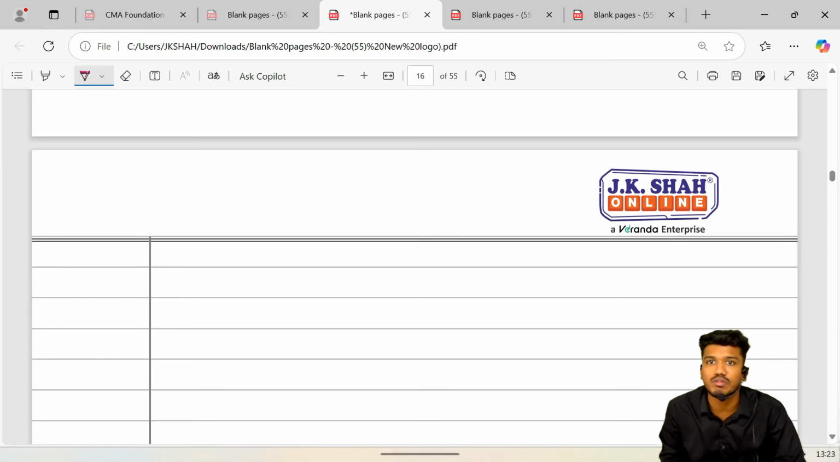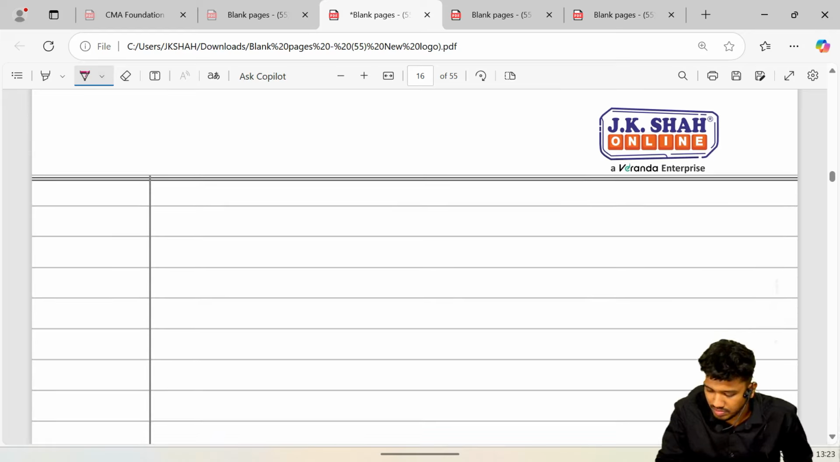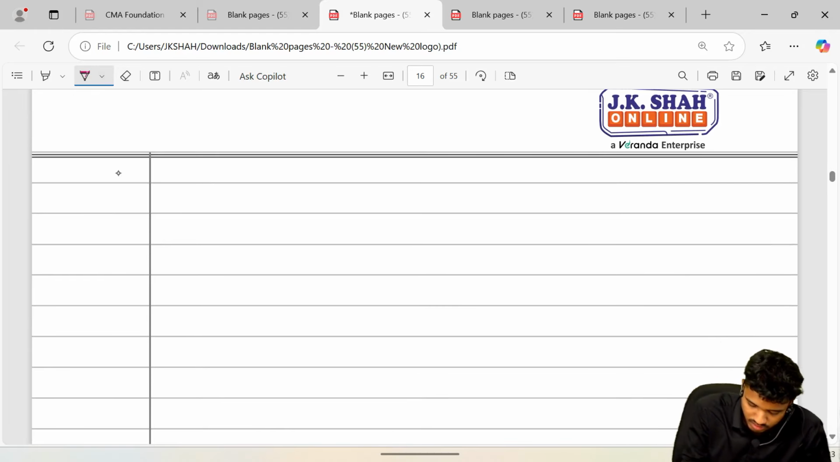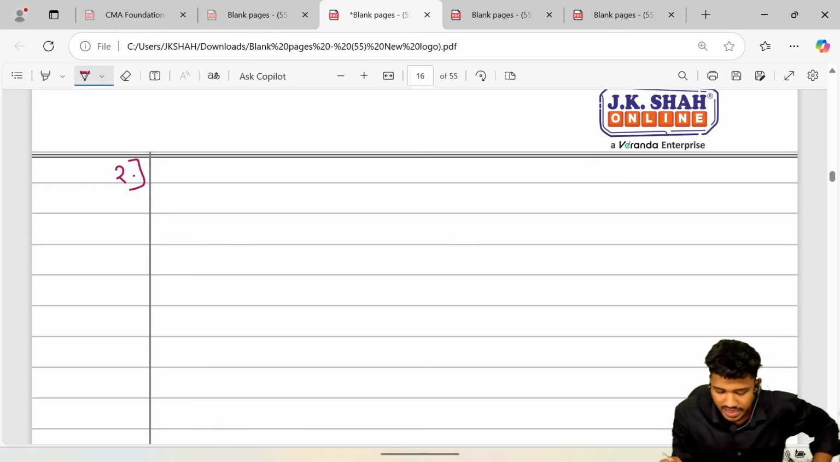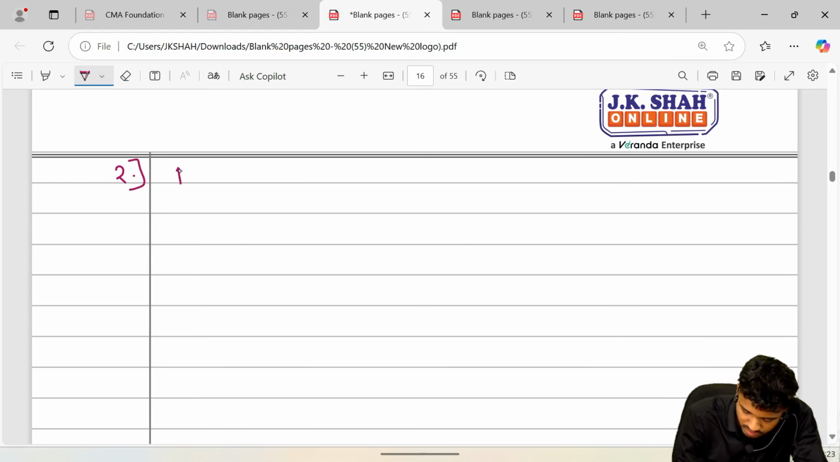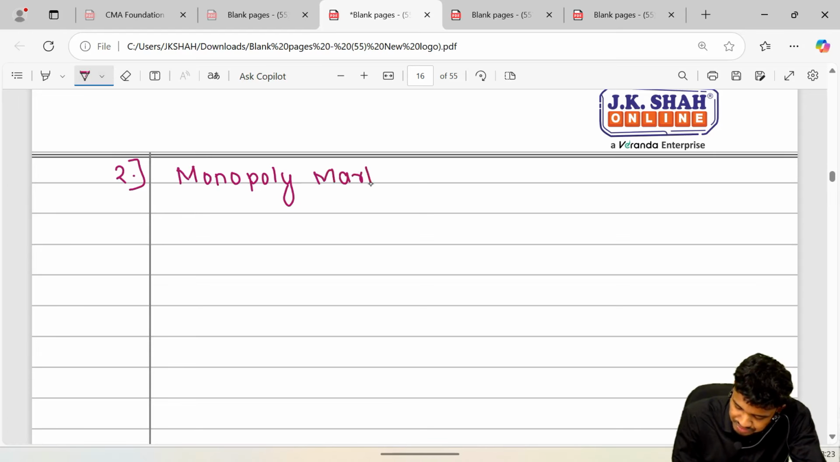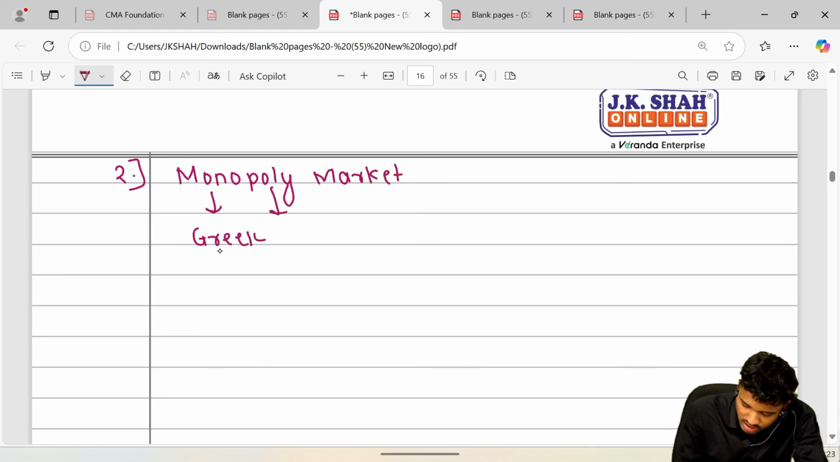Okay, now we'll move to something which is called a monopoly market. Next, that is monopoly. Second would be our monopoly market. The word mono is derived from Greek word and also poly. The word mono means single and poly means seller. Monopoly means single seller.